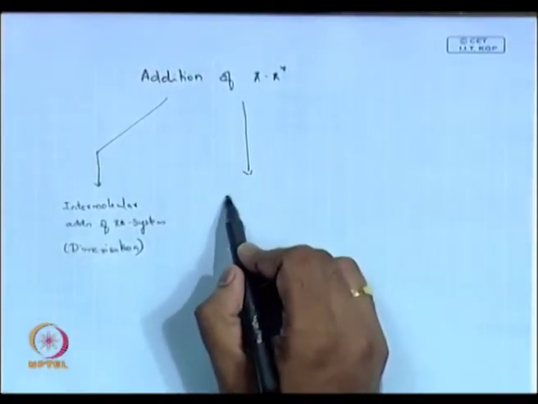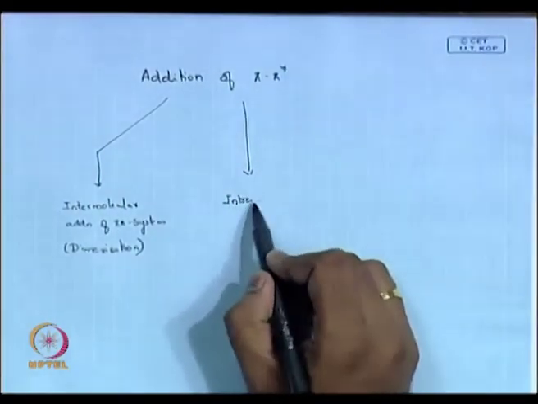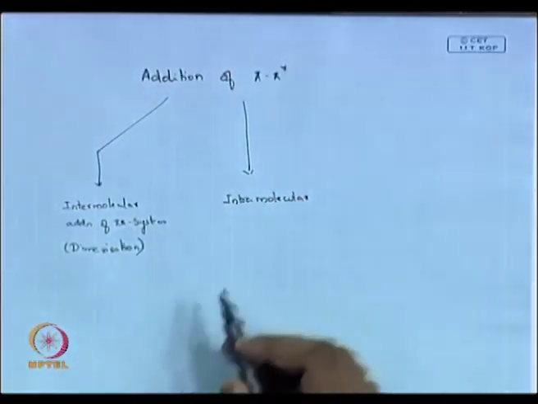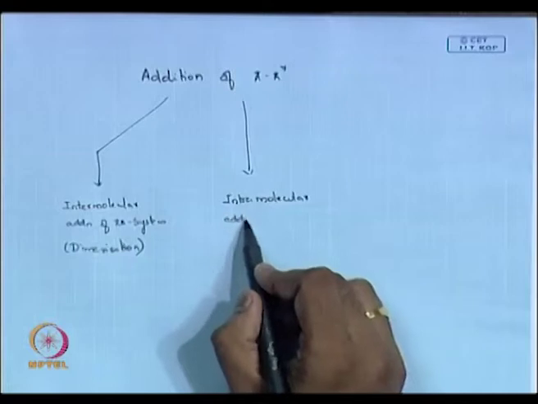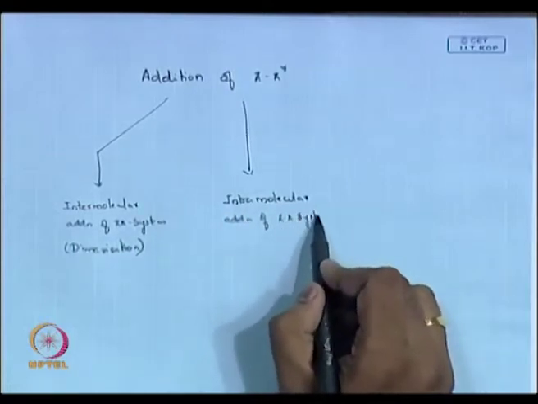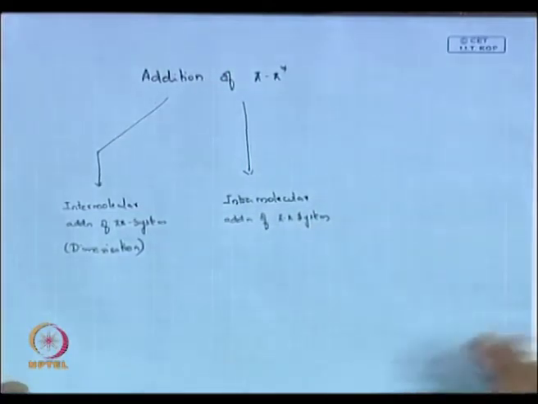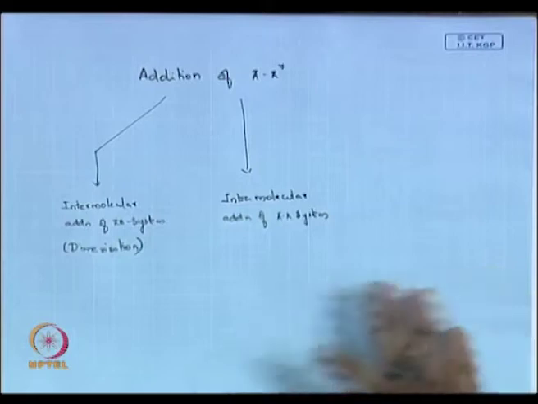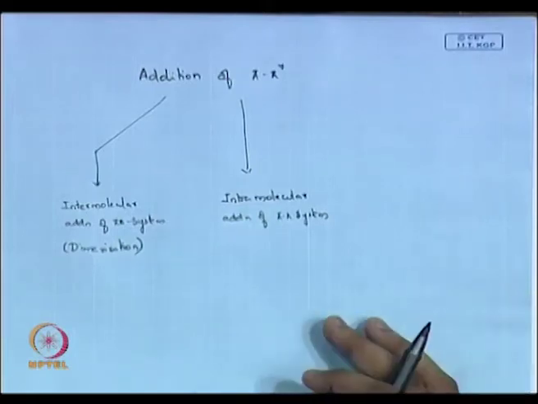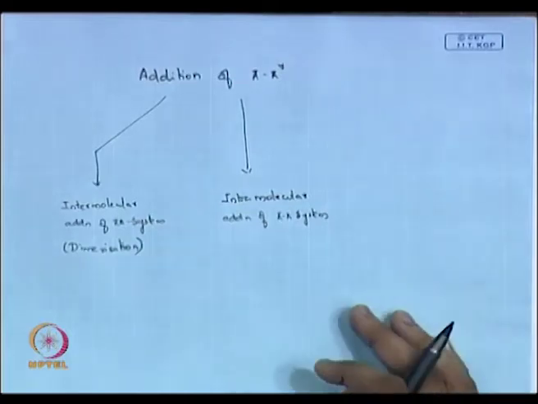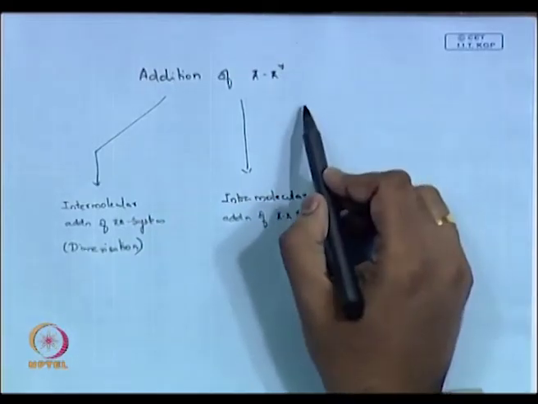Then we can talk about intramolecular addition of your pi system, with two different alkenes, within the double bonds in alkene systems, like norbornene systems, where you can do intramolecular addition.